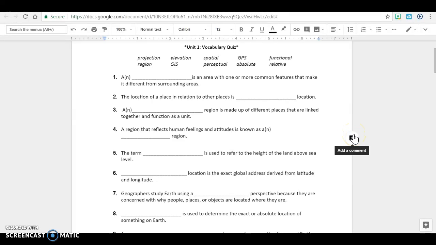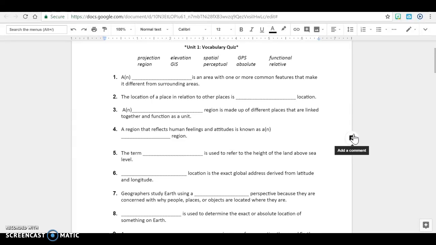Unit 1 Vocabulary Quiz. Number 1. A blank is an area with one or more common features that make it different from surrounding areas. Number 2. The location of a place in relation to other places is blank location. Number 3. A blank region is made up of different places that are linked together and function as a unit.